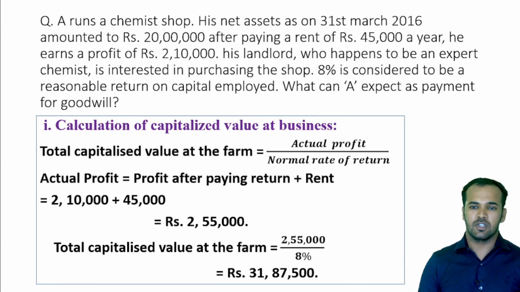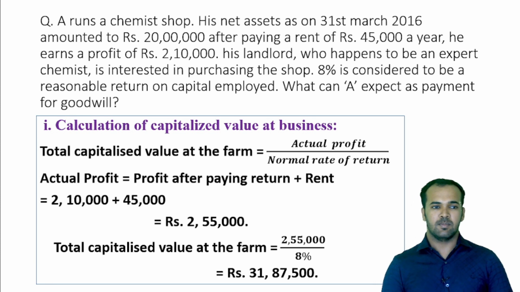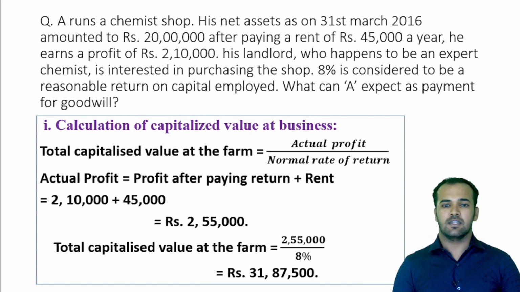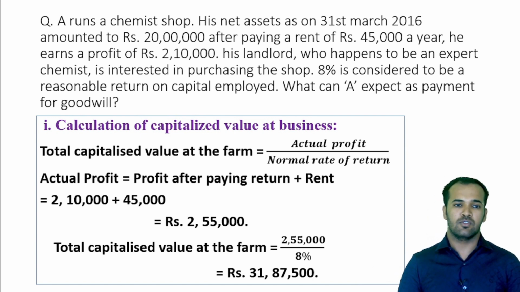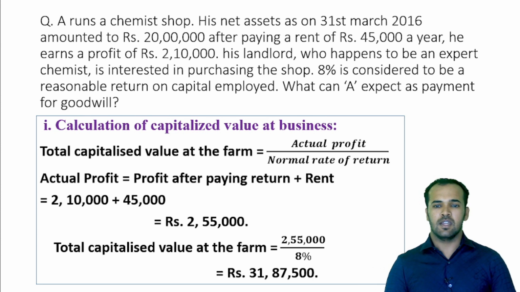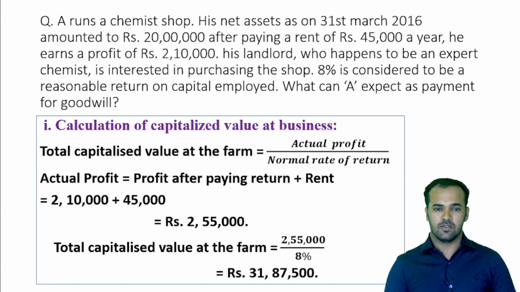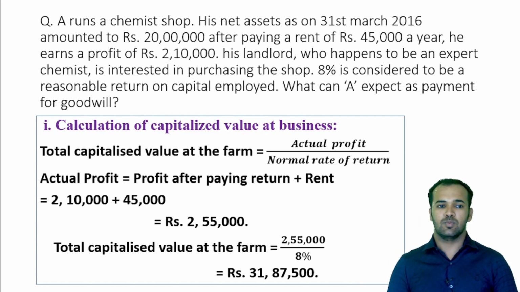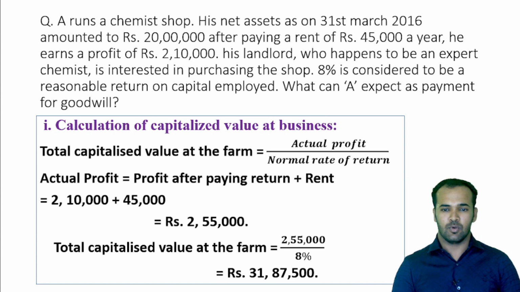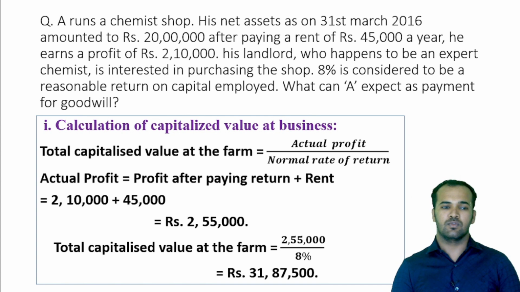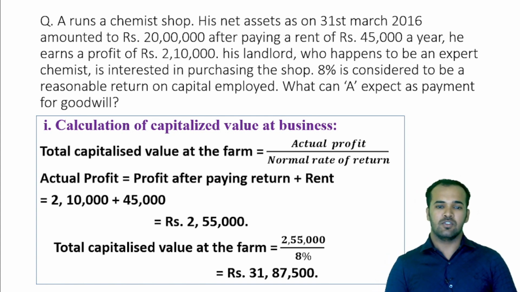And this is the third method for the calculation of goodwill under capitalization method. So here a question is, A runs a chemist shop. His net assets as on 31st March 2016 amounted to rupees 20 lakhs after paying a rent of rupees 45,000 a year. He earned a profit of rupees 2,10,000. His landlord, who happens to be an expert chemist, is interested in purchasing the shop. 8% is considered to be a reasonable return on capital employed. What can A expect as payment for goodwill? So here they are telling to find the value of goodwill for A under capitalization method.